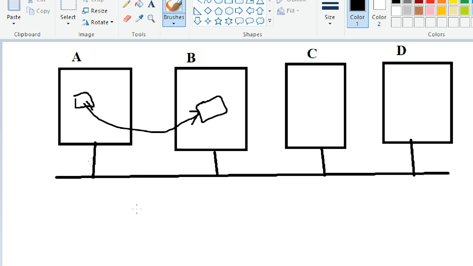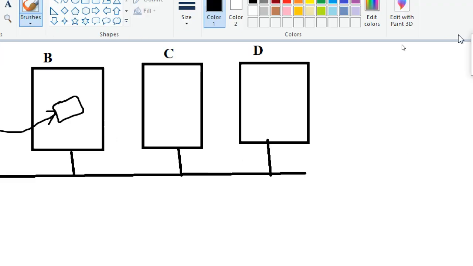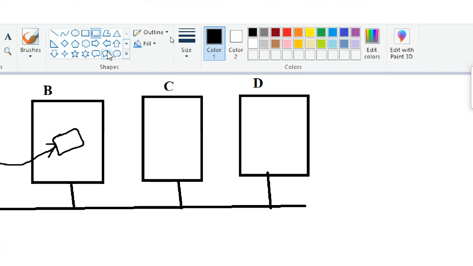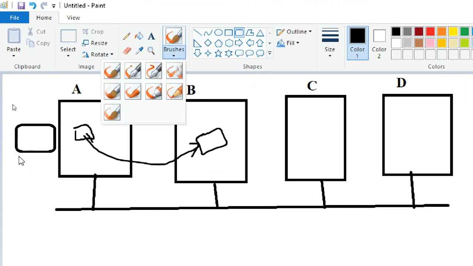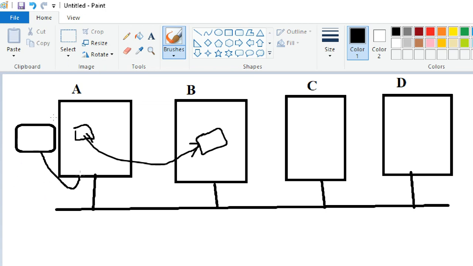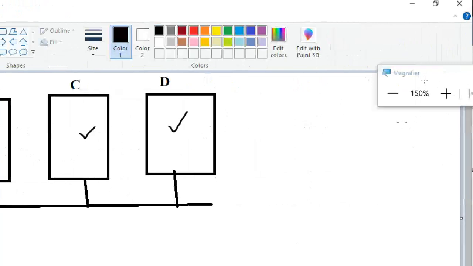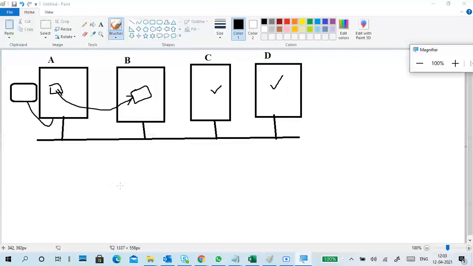If you have a printer here and it is connected, these PCs can also access the printer, not at all a problem.